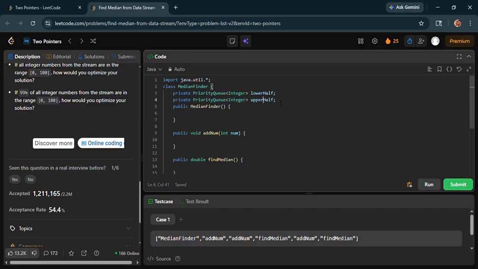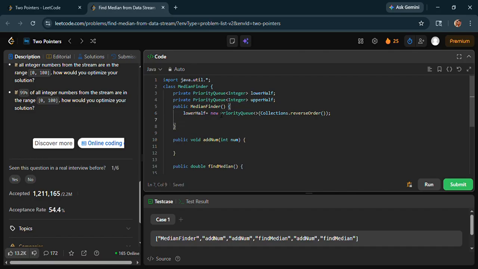For the MedianFinder constructor, I write lowerHalf equal to a new PriorityQueue, with the comparator coming from Collections.reverseOrder.